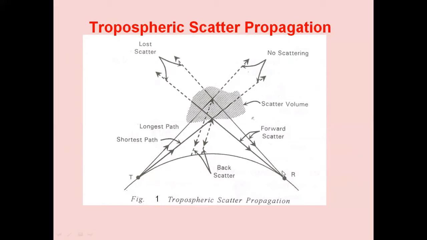The receiving antenna converts the received forward scattered waves into an electrical signal and then we do the demodulation. The message signal is recovered. Instead of transmitting the signal through ground, instead of transmitting the signal through the ionosphere, we are making use of troposphere scatter propagation. And then we are able to provide communication from transmitter to receiver. Since we are making use of the forward scatter waves for recovery of the message signal, tropospheric propagation is also called forward scatter propagation.